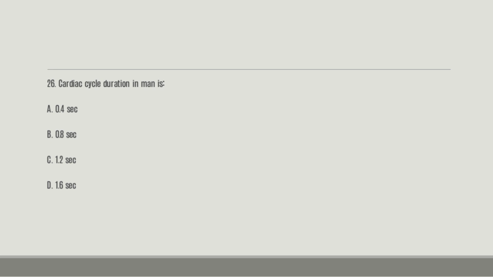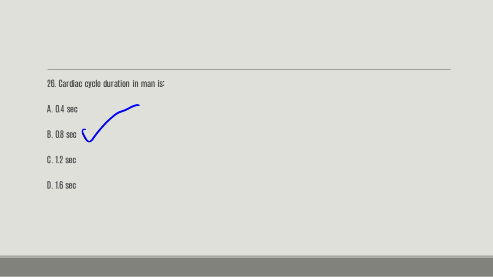Number 26. Cardiac cycle duration in man is dash. A. 0.4. B. 0.8. C. 1.2 seconds, D. 1.6 seconds. And the right answer here is 0.8.